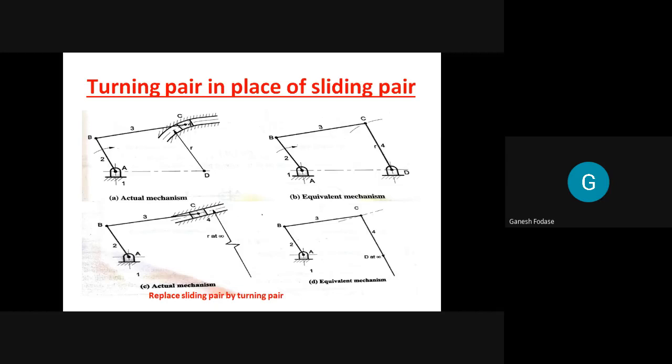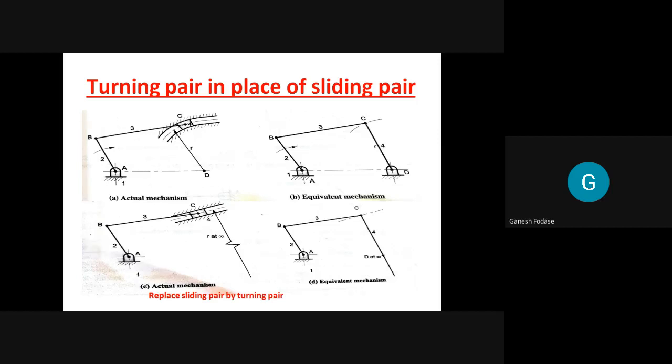Link 3 is connected to 4 by means of a turning pair only. You observe here, even though it is a slider, the slider is connected to link 3 by means of a turning pair. Pin joint is there. So which kind of pair is formed between 3 and 4? Turning pair. So how many turning pairs are here up to now? 3 turning pairs.